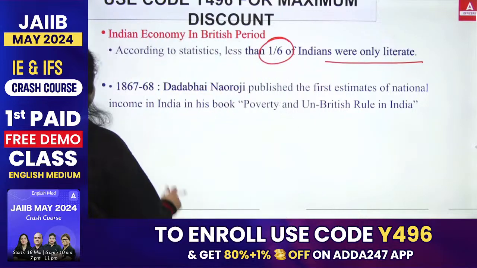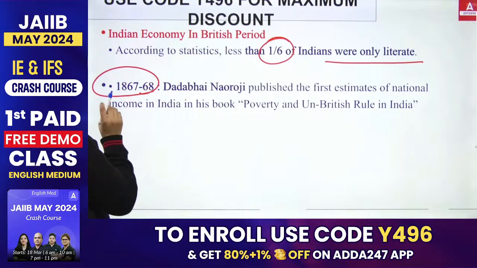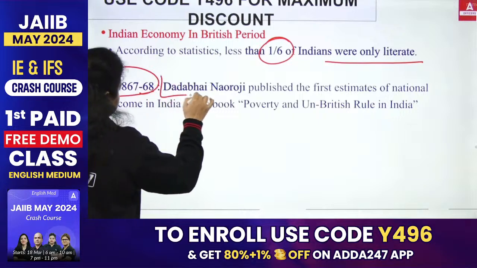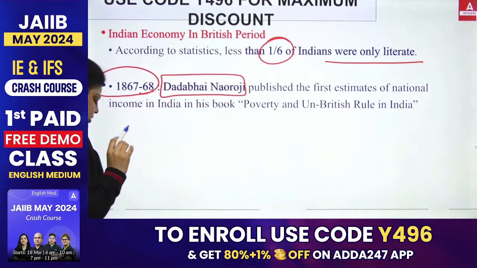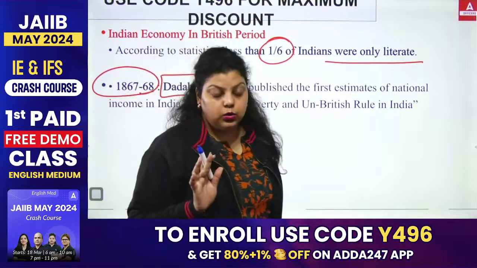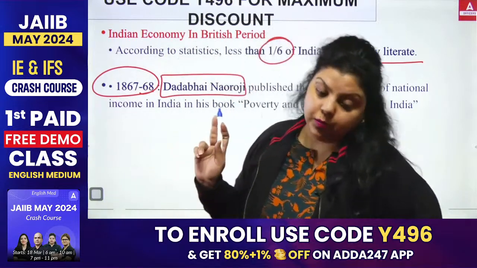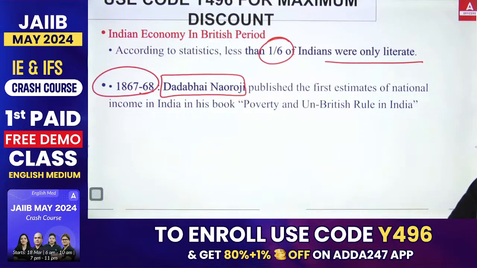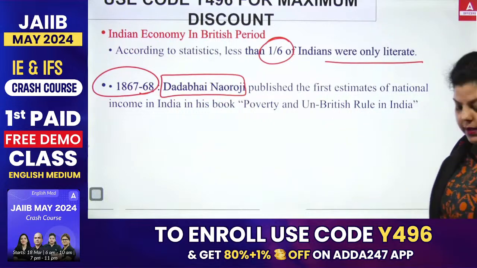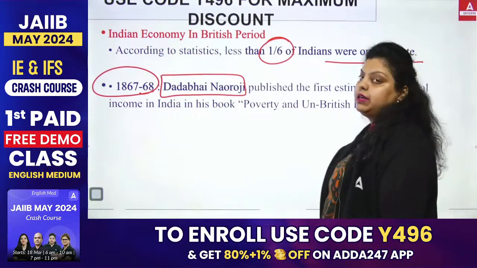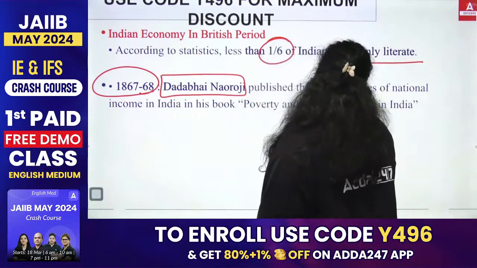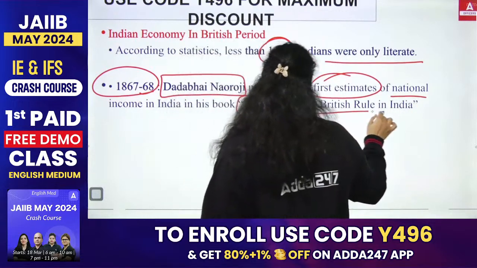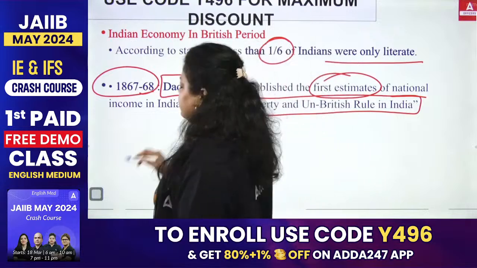So 1867-68 is the first year when the national income was calculated in India. Dadabhai Naoroji, the first Indian who became an elected member of the British Parliament, calculated the national income in the country for the first time, and he wrote a book that is Poverty and Un-British Rule in India.